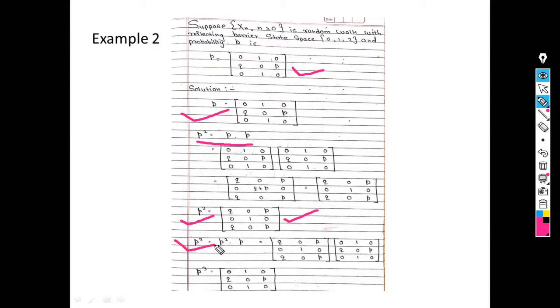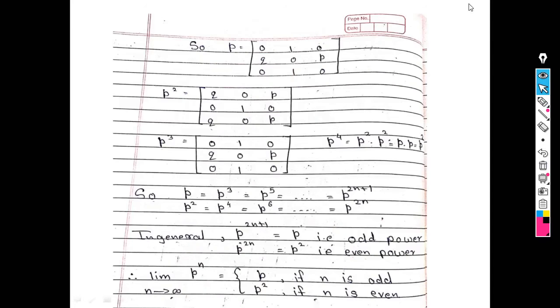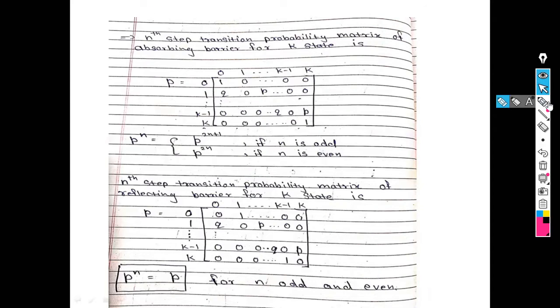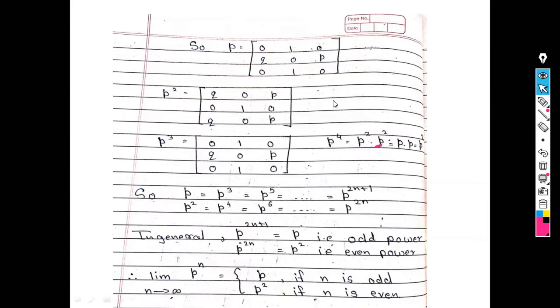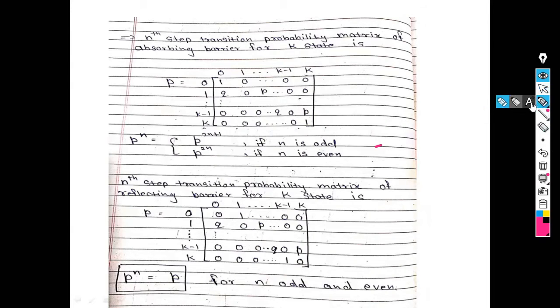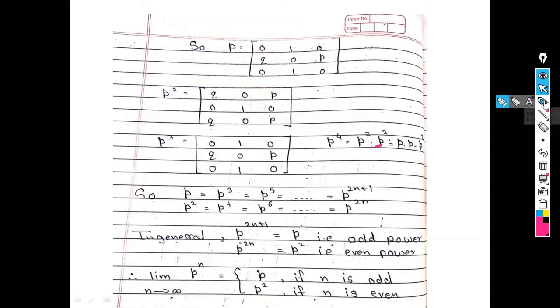So we find next P cube. So what is P cube? P square into P. So what do I get? 0, 1, 0, q, 0, p, 0, 1, 0. Now matrices P and P cube are the same. So see here, this is my matrix P. Now next, this is P square and this is P cube.